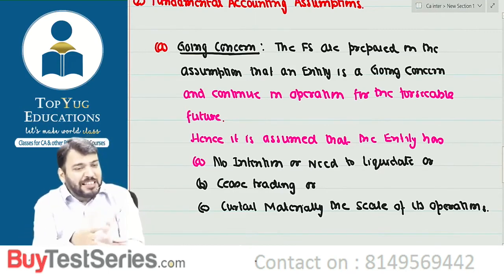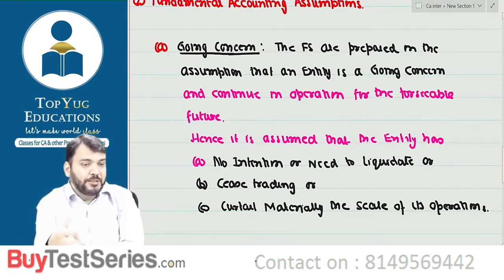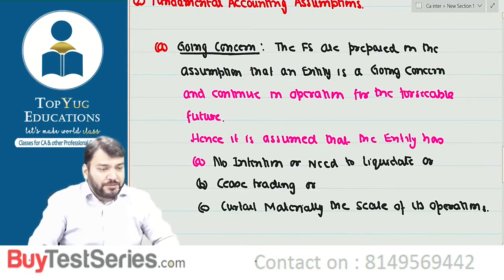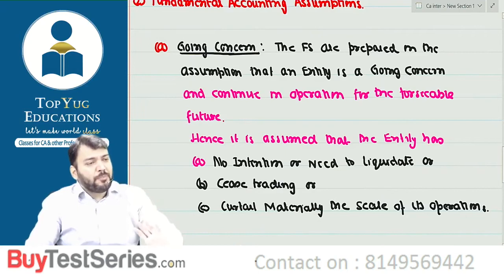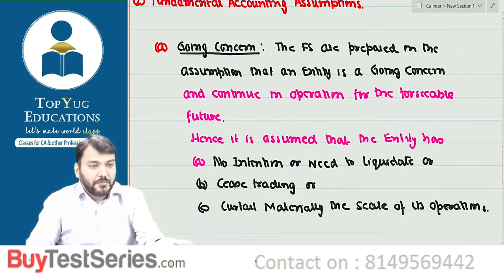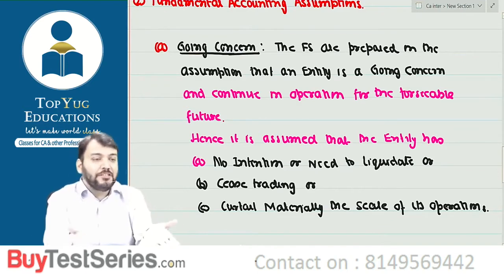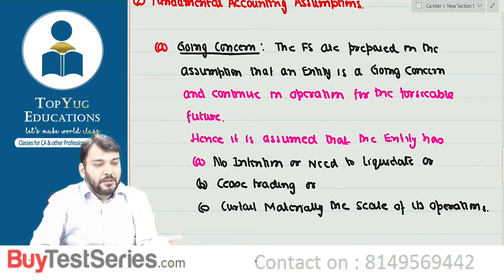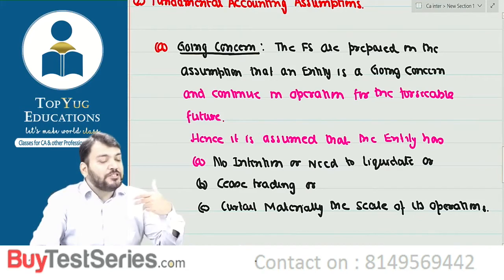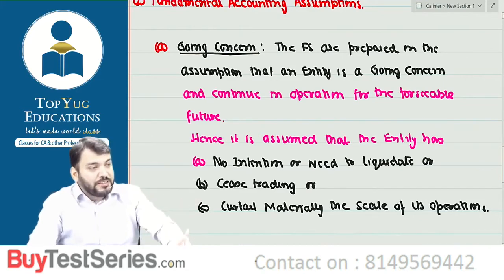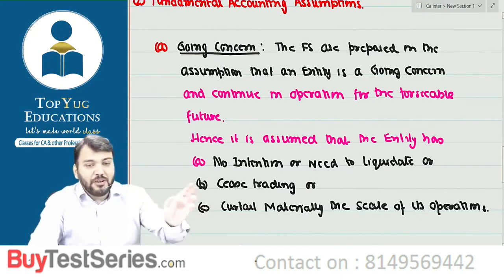These are basic assumptions. Can I say there are some basic points which are not supposed to be disclosed every time? Means it is presumed that they are always applied. Unnecessarily we should not waste our time disclosing the basic points. Are you able to understand?